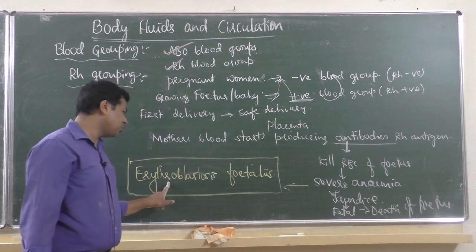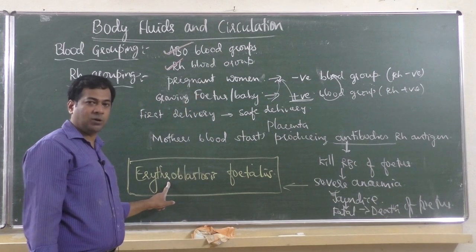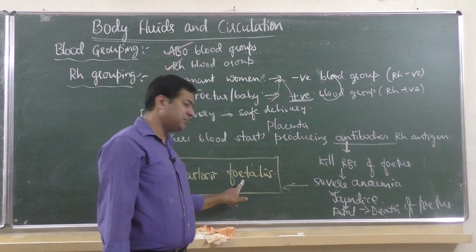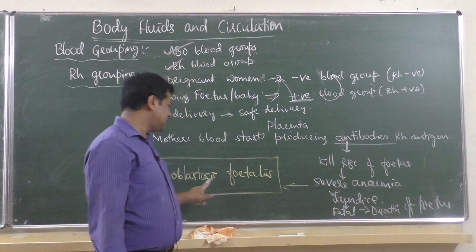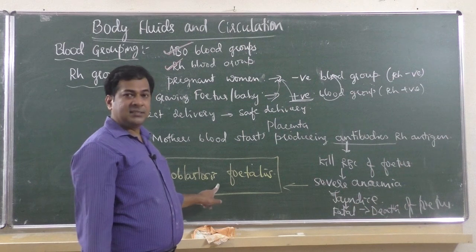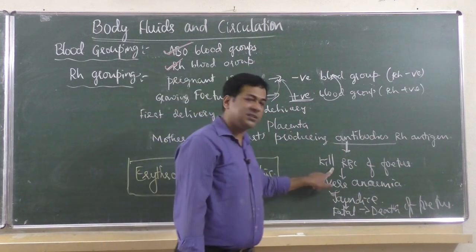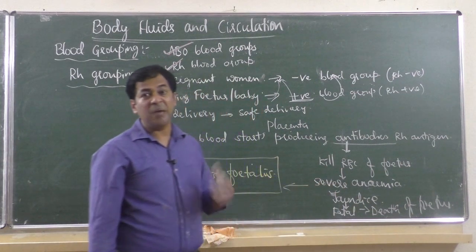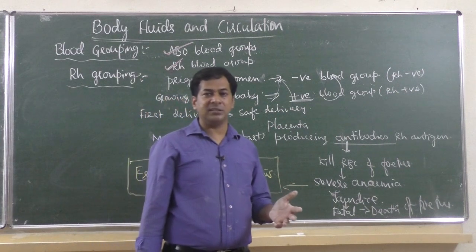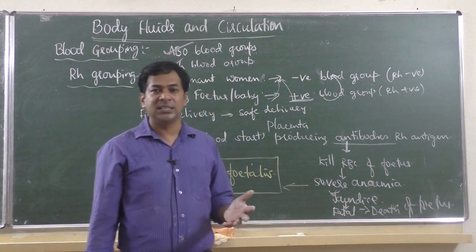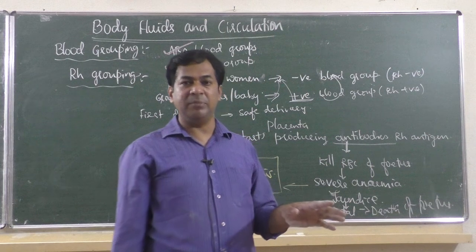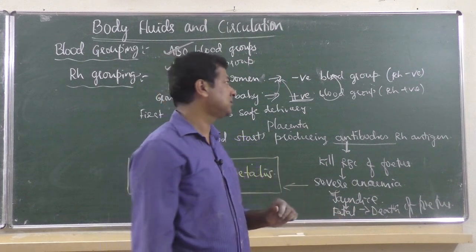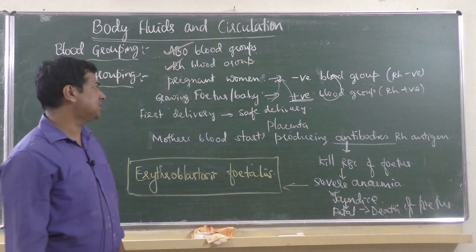The word erythroblast or erythrocyte means red blood corpuscles. Fetus means baby, fetalis. This is killing red blood corpuscles of the baby. The growing baby's red blood corpuscles will die.